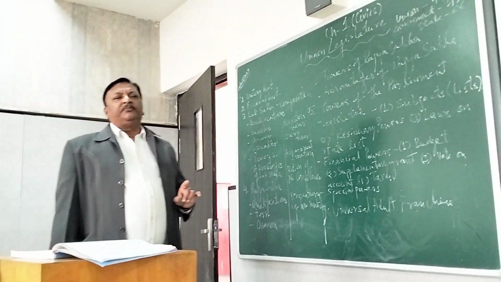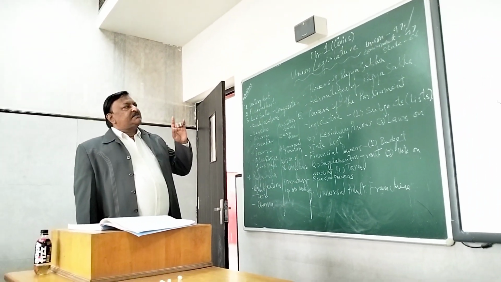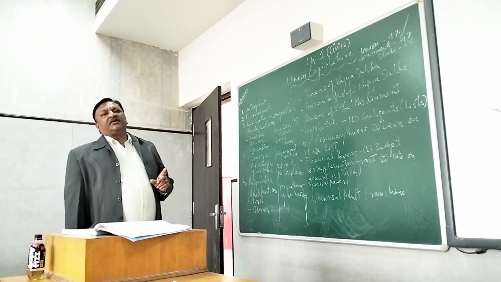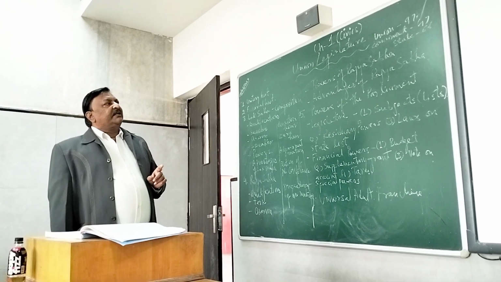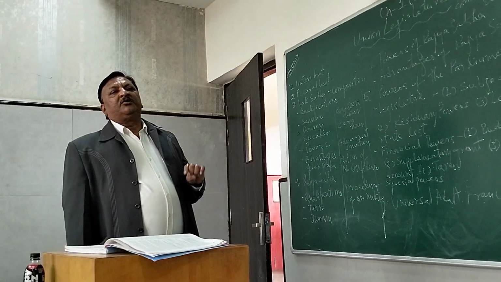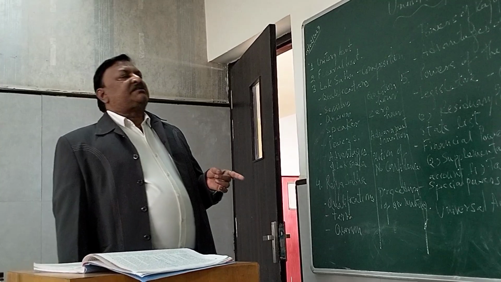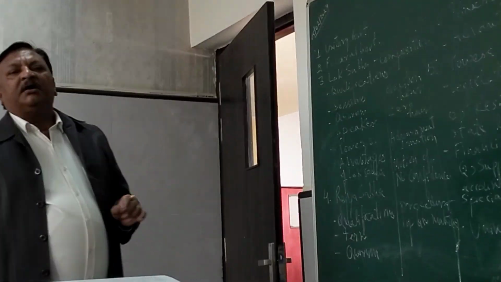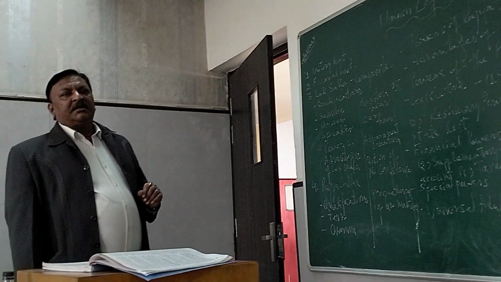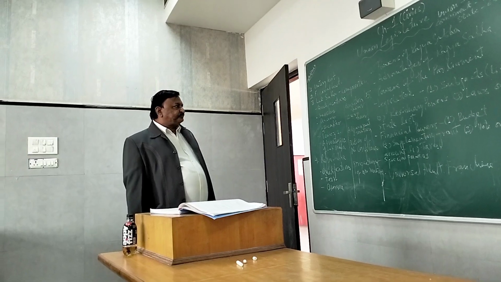But there is a condition that if there is a similar law made by the state and the union government, then the law made by the union government will prevail and the state government's law will become null and void. That means it will be zero.